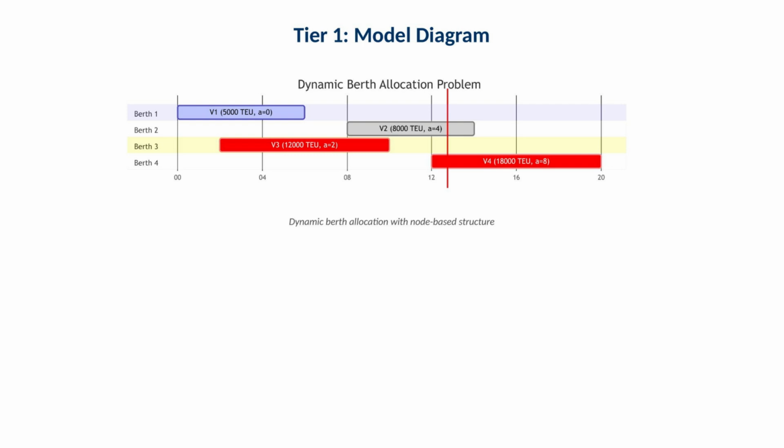This diagram provides a visual representation of dynamic berth allocation with a node-based structure. Use it to connect the math to operations. The diagram helps you see how vessels flow through time, how berths act as constrained resources, and where conflicts occur.